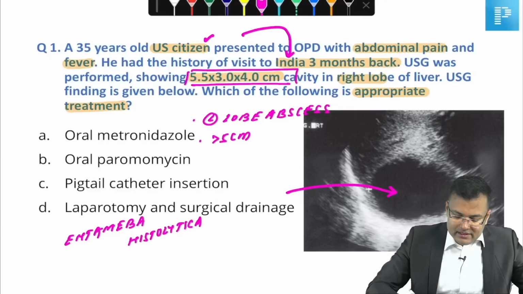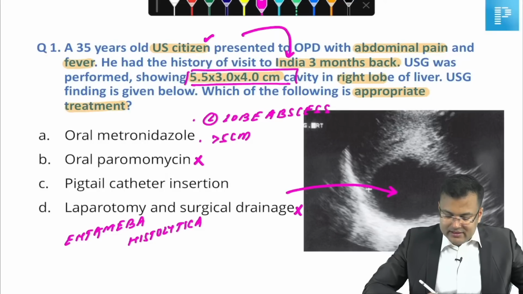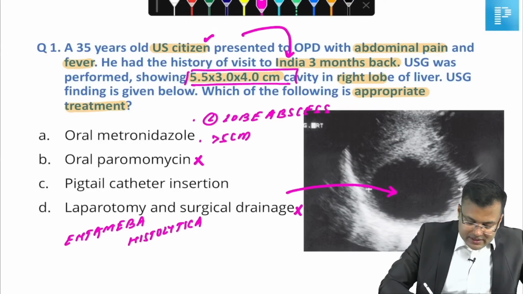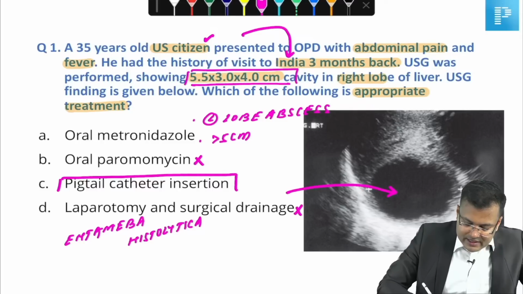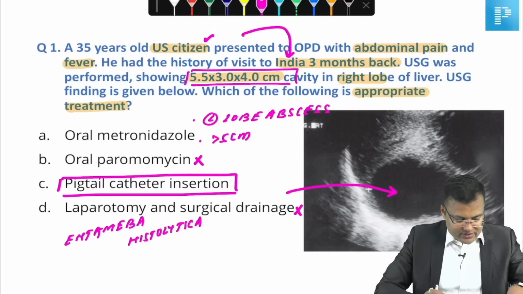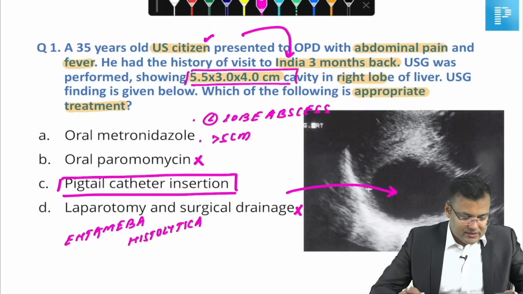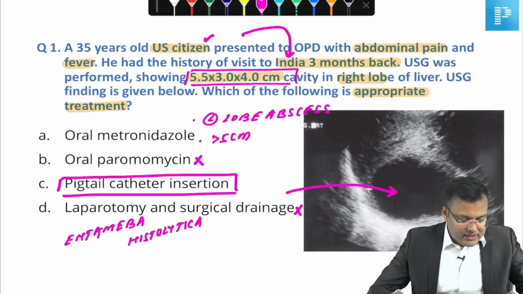Clear? So obviously we are not giving oral paromomycin. We are not going for laparotomy and surgical drainage. We have to drain. So what is the best way? The best way for drainage is pigtail catheter insertion. Clear? So Pravati Babu, correct. Majority of you were correct, guys.